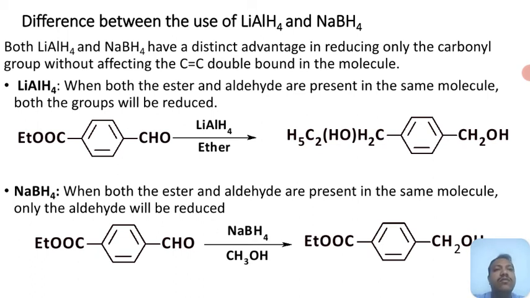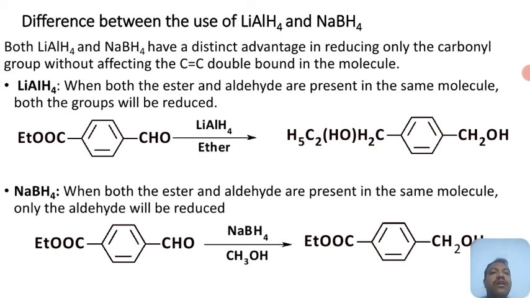You can see here this molecule has an ester group along with an aldehyde group. When you reduce this molecule with lithium aluminum hydride, the ester group is reduced as well as the aldehyde group.